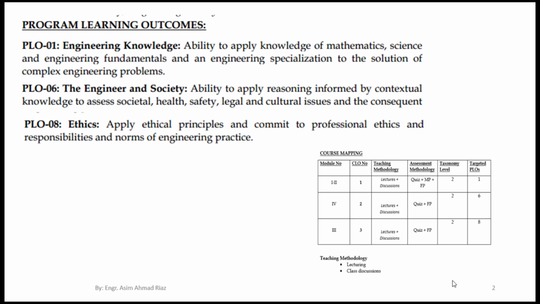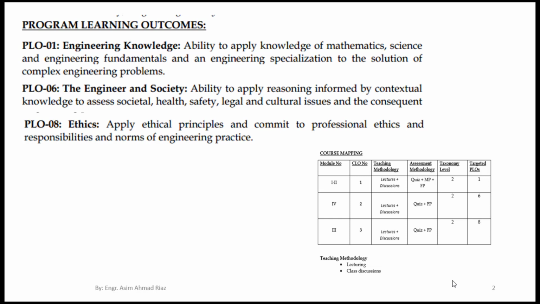The PLOs for this theory course are PLO number 1, PLO number 6 and PLO number 8, which will be fed through the 3 CLOs mentioned in the coming slide. Here you can see the course mapping is also mentioned. We divided this course into 4 modules.